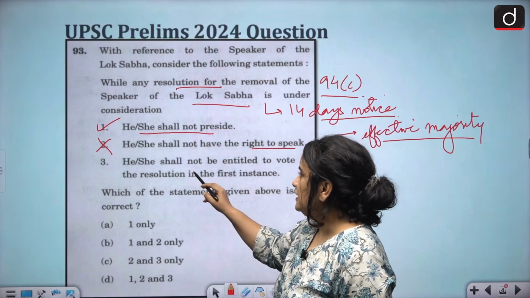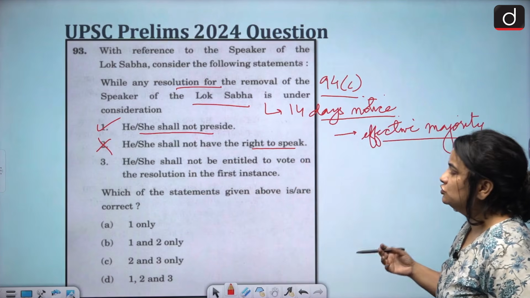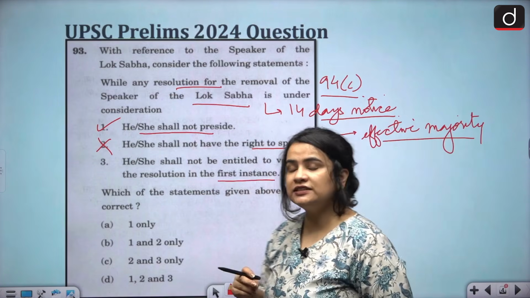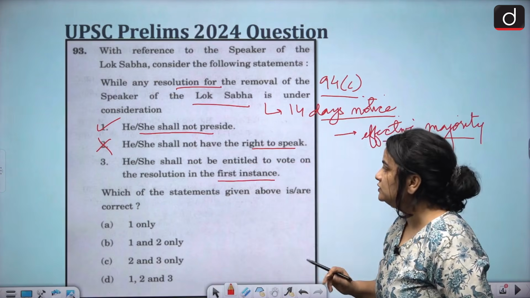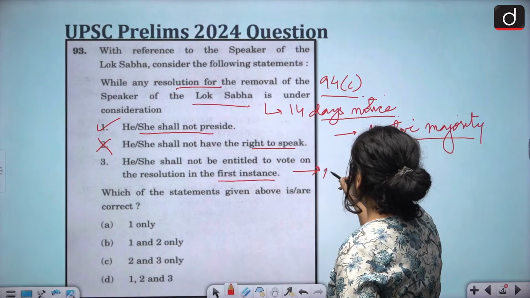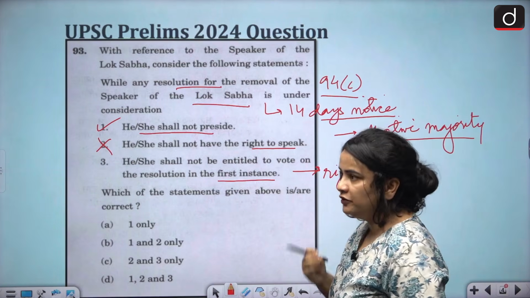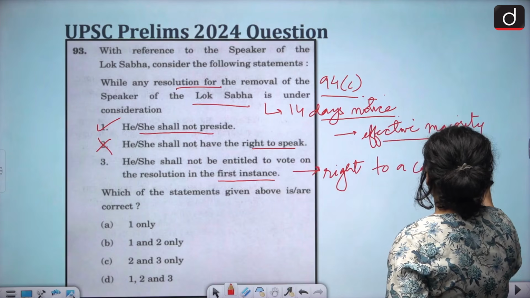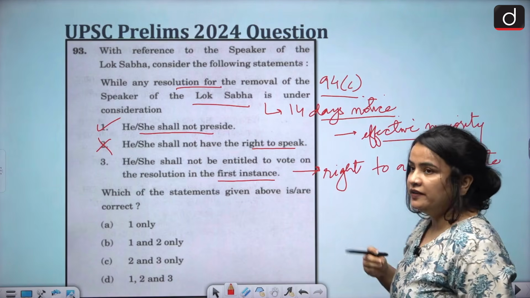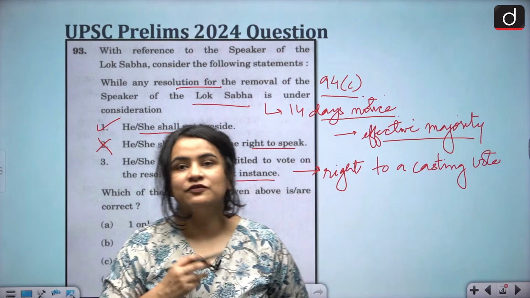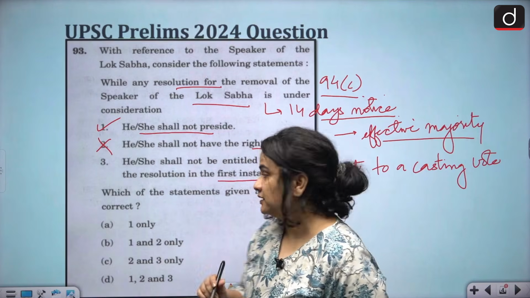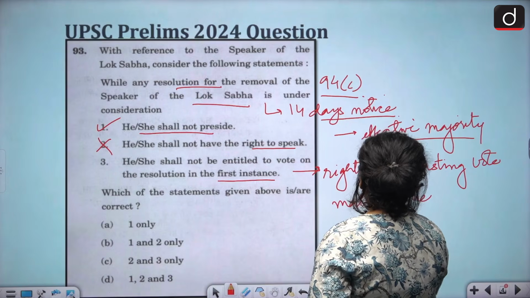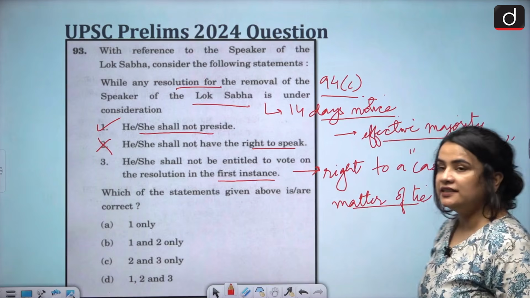Third statement says, he or she shall not be entitled to vote on the resolution in the first instance. Now, what does this statement mean? See, students, as the presiding officer of the House, the Speaker has the duty or the right or power, responsibility, however you want to put it, to a casting vote. Meaning, whenever there is a voting going on in the House, the Speaker does not vote in the first instance. But in the case of a tie, the Speaker does cast his vote, and this is known as casting vote.